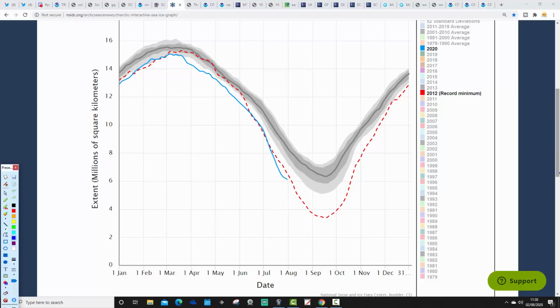We are still under 2012 for this point of the year. We are still under that red dash line, which is 2012, the death spiral year. But we're pulling up, so we're not melting the Arctic sea ice quite as quickly as we were last week and the week before. And yeah, we'll see where this goes over the next month to 6 weeks. We've got around another 4 to 6 weeks of melting to go for this season. So it's still a while to go, and we shall see where that goes over the next few weeks.